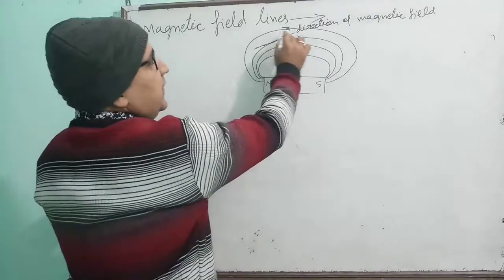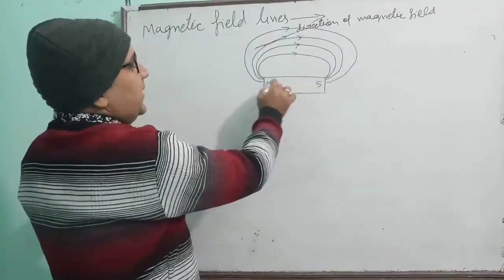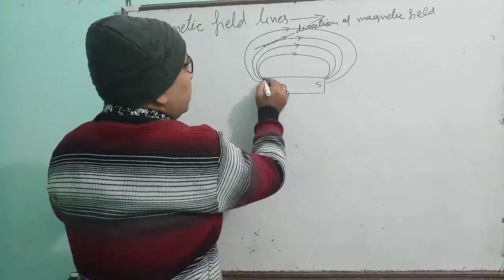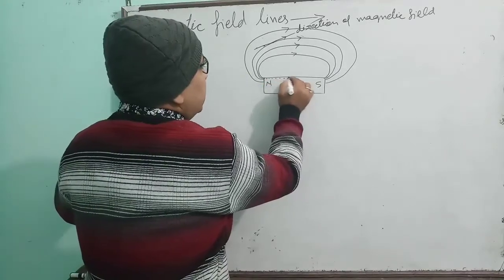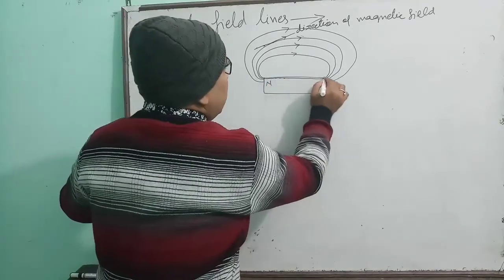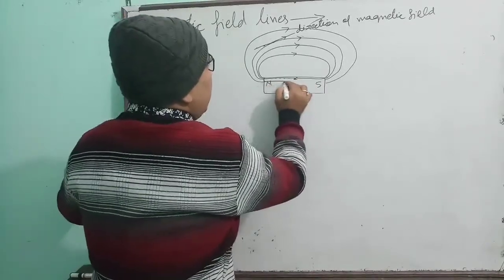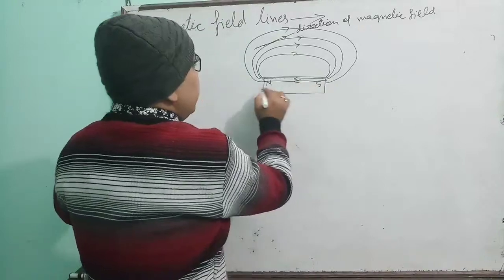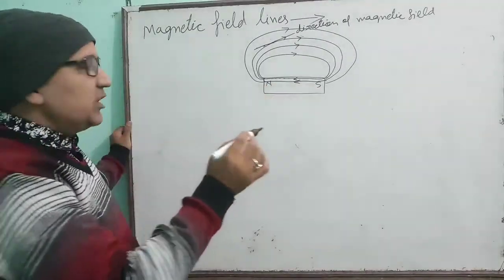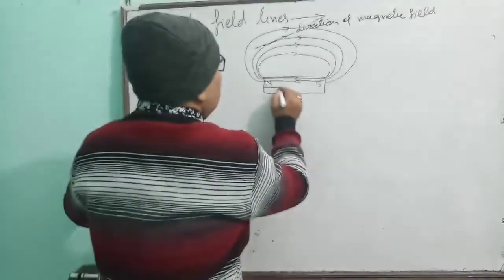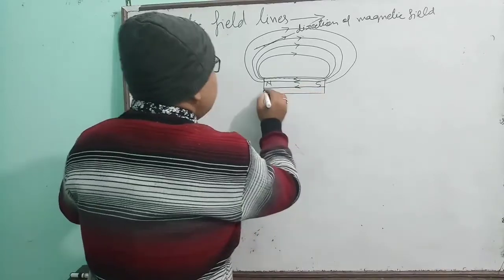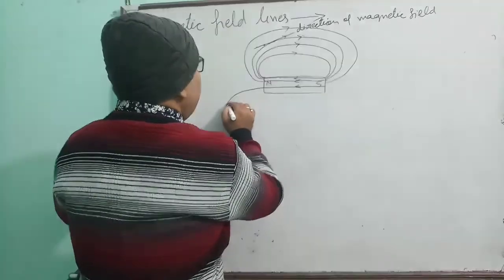Outside the magnet, the direction of magnetic field line is from north to south, but inside the magnet its direction is from south to north. Okay, inside the magnet the direction is from south to north. These points you have to remember.